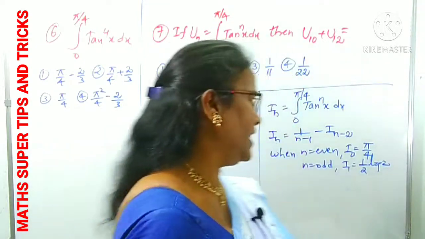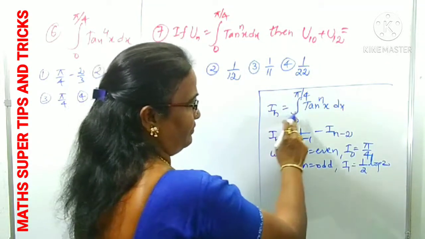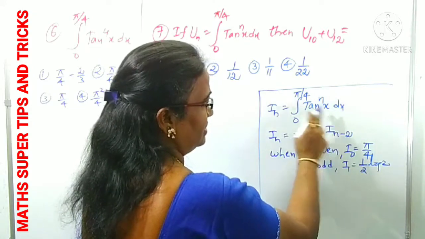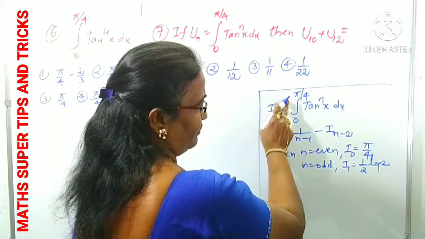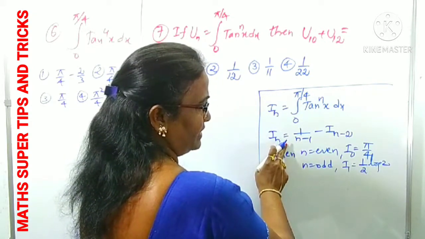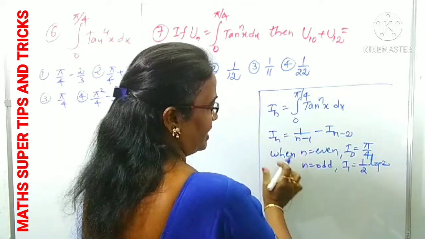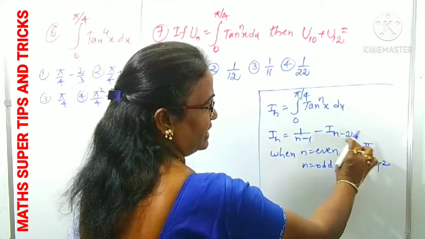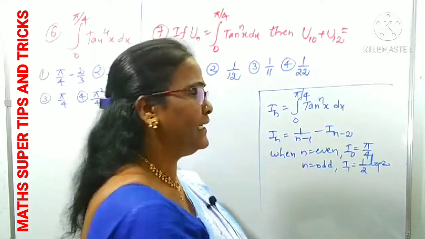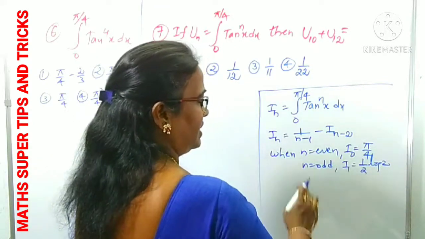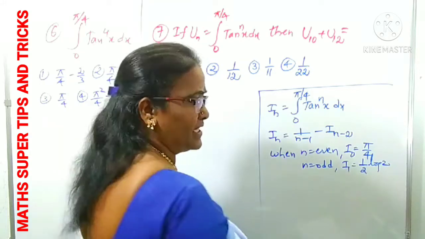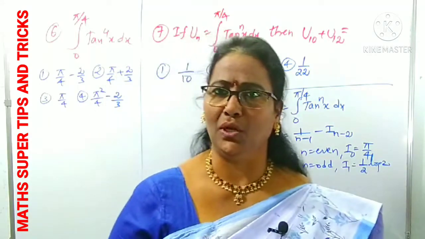That is important. In is in the form of tan power n function between the limits 0 to pi by 4. The formula becomes In equals 1 by n minus 1 minus I(n minus 2). When n is even, we get I0, which we take as pi by 4. When n is odd, we get I1, which is 1 by 2 log 2.